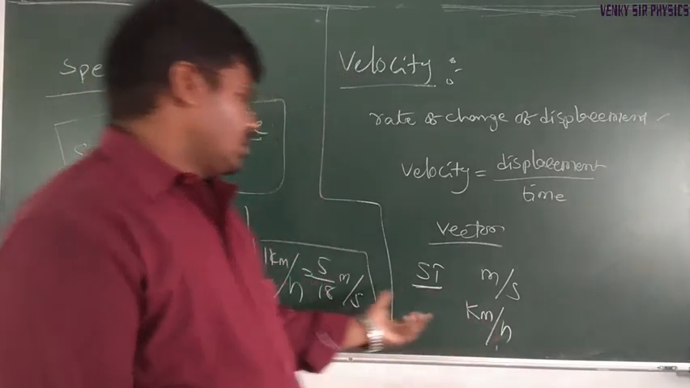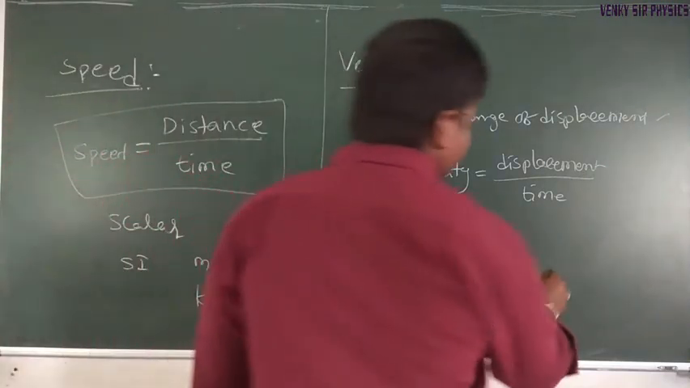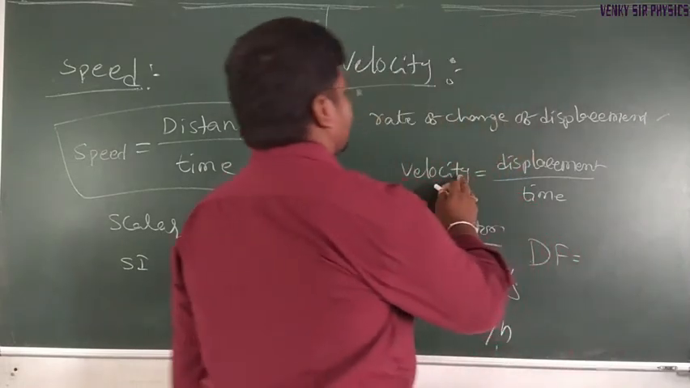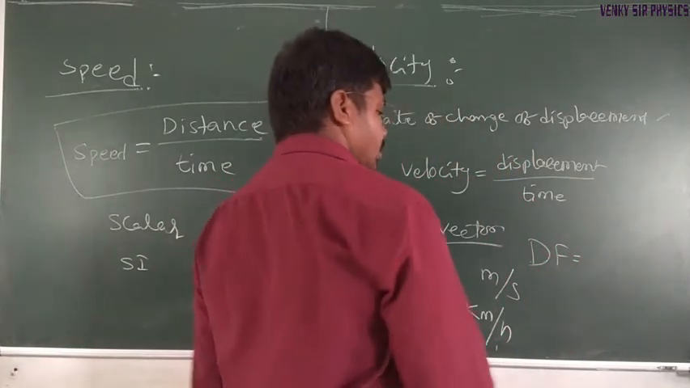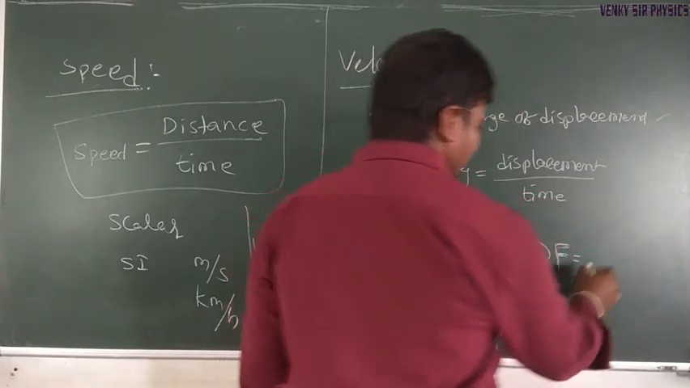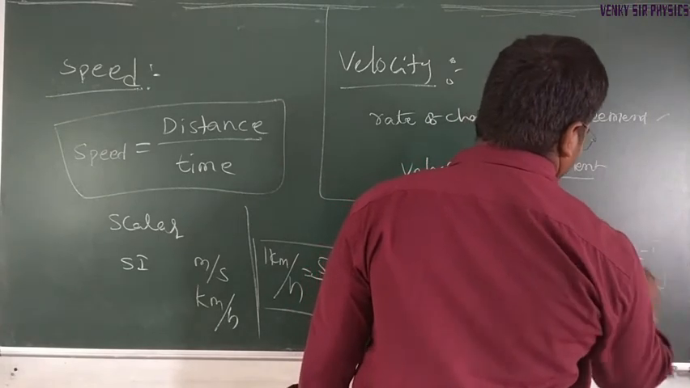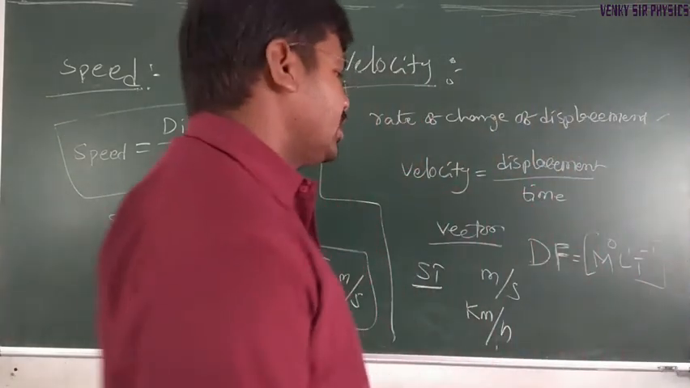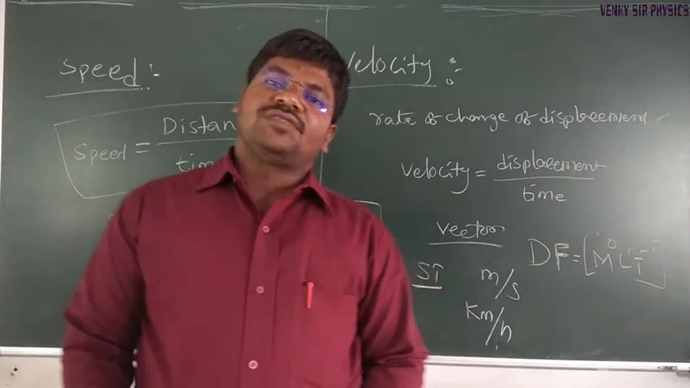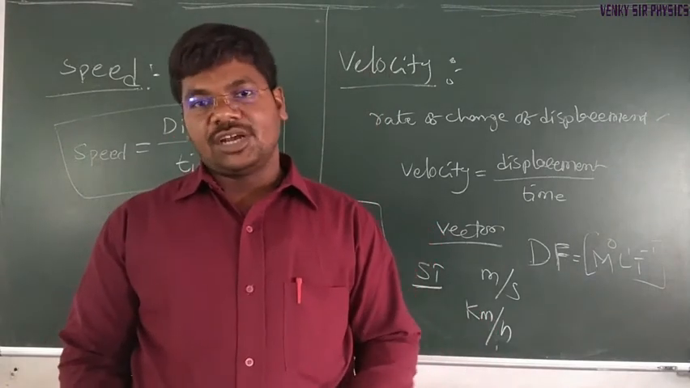Coming to dimension formula. The dimension formula of speed and velocity is the same. It is M power 0, L power 1, T power minus 1. So how can we get this dimension formula? We will discuss it in the second chapter.